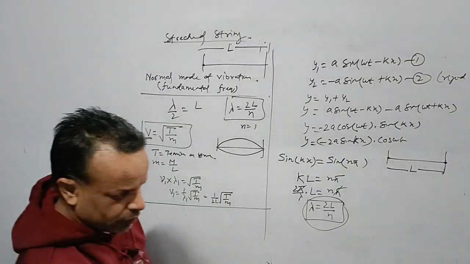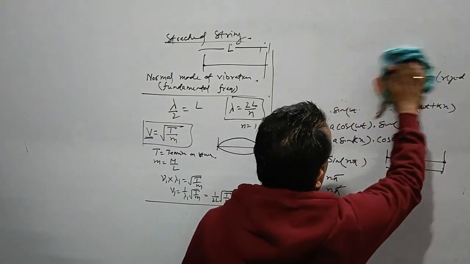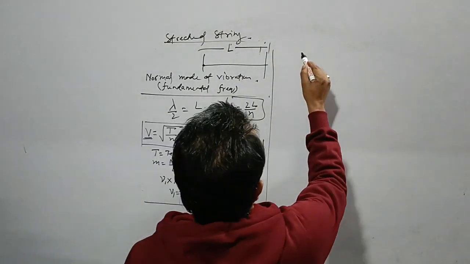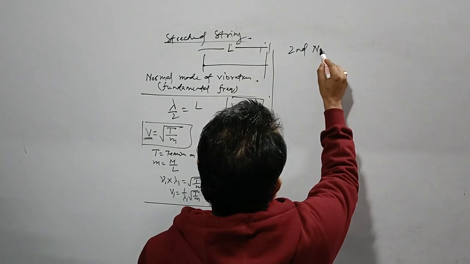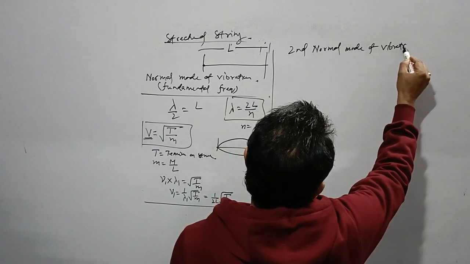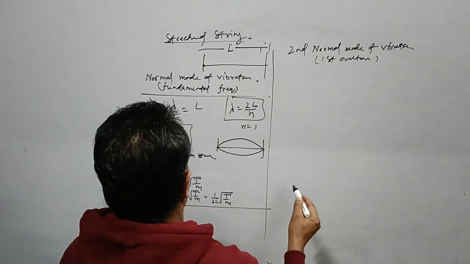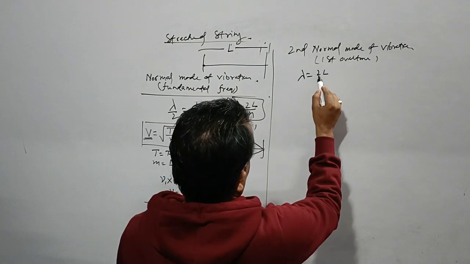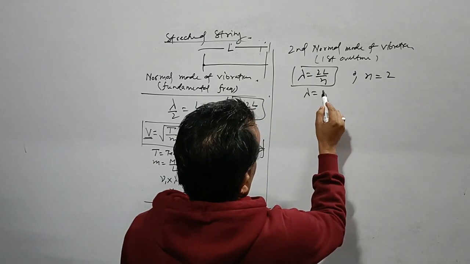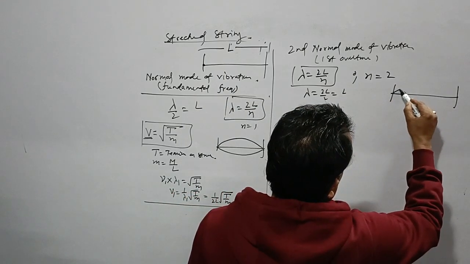Next, we'll calculate the second normal mode of vibration, or we say the first overtone. We have lambda equal to 2L by n. In the second normal mode of vibration, n is equal to 2, which means 2L by 2, and it comes out to be L. In the whole length, we are getting a complete wavelength.